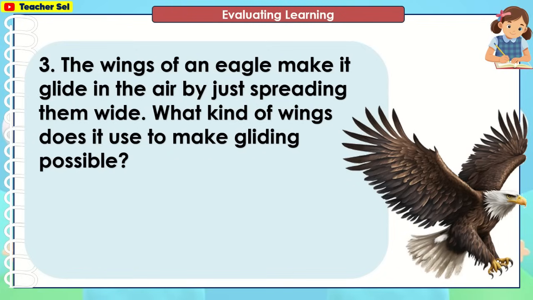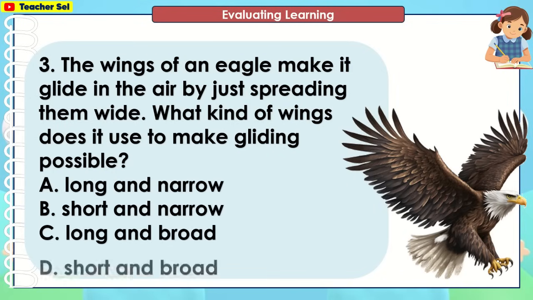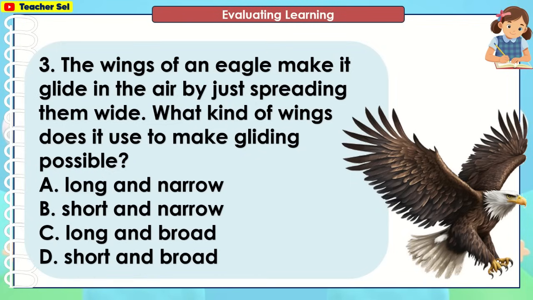The wings of an eagle make it glide in the air by just spreading them wide. What kind of wings does it use to make gliding possible? Long and narrow, short and narrow, long and broad, short and broad. Long and broad.